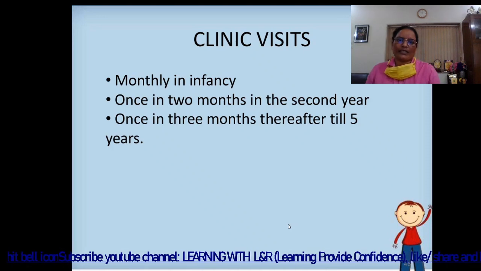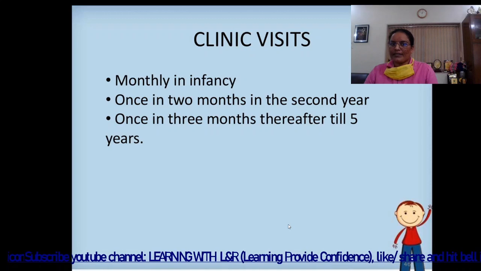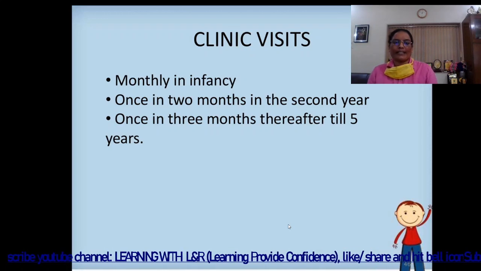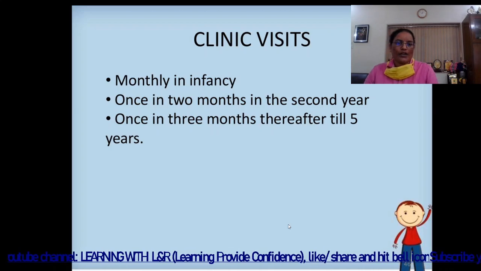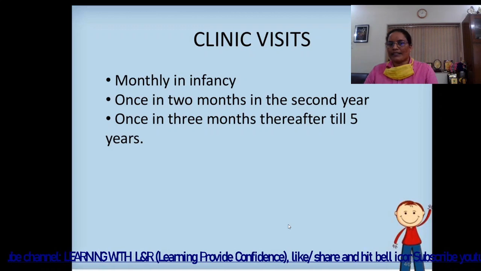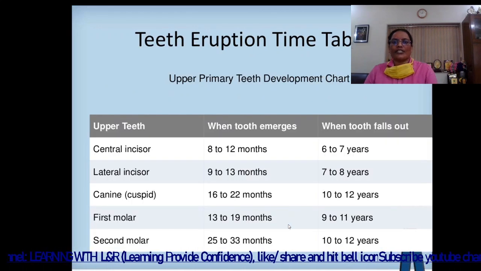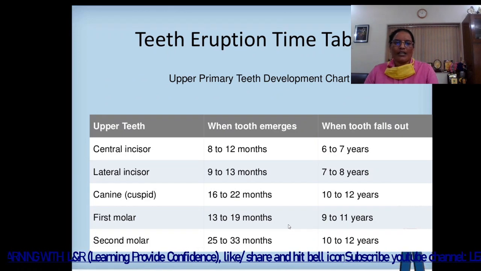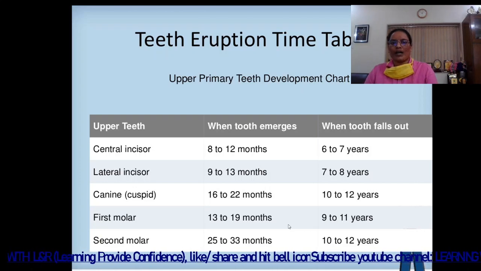Then the next is clinic visits: monthly in infancy. When the child is between the age of birth to 1 year, every month they should visit the clinic, once in 2 months in the second year and once in 3 months thereafter till 5 years. After that, teeth eruption timetable. Upper primary teeth development chart, upper teeth: when they emerge and when teeth fall out.